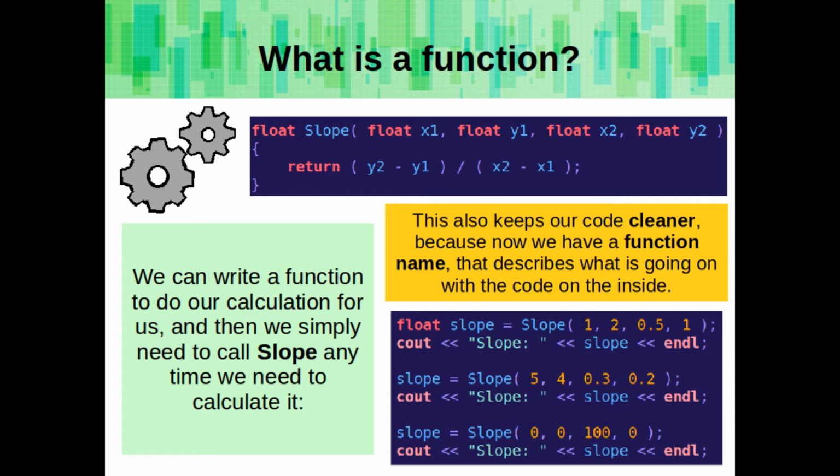We can write a function to do our calculation for us, and then we simply need to call the slope function anytime we need to calculate it. This also keeps our code cleaner because we have a function name that describes what this formula does, and during the main part of the program, we can also say, okay, now we're calculating slope.